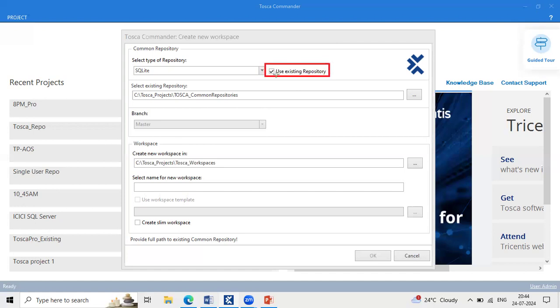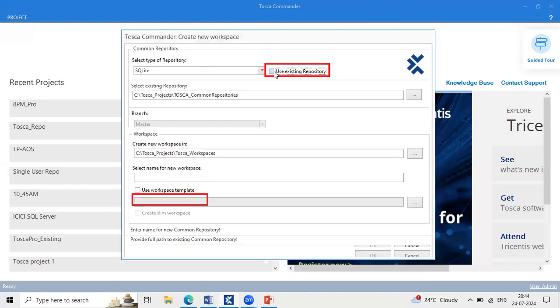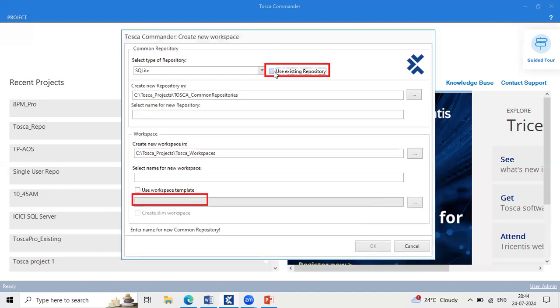See here, use existing repository is enabled. The meaning of that is you are joining the existing one. The project is already created and they are utilizing this standard module subset, right? That is the reason this one is disabled. If I uncheck this one, what is the meaning of that? There is no existing repository for the project which we are creating. We are creating a new one. If we're creating a new one, see, use workspace template is enabled now.